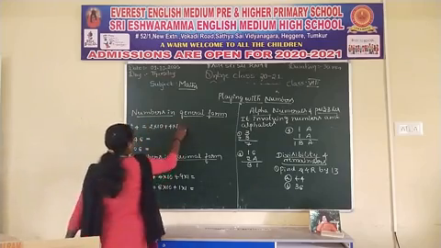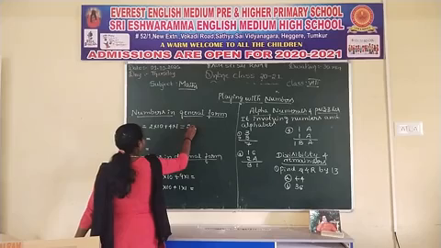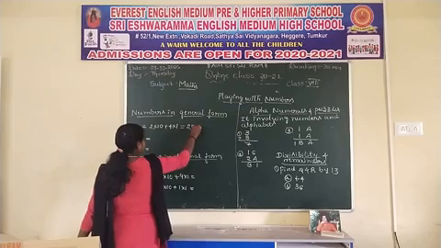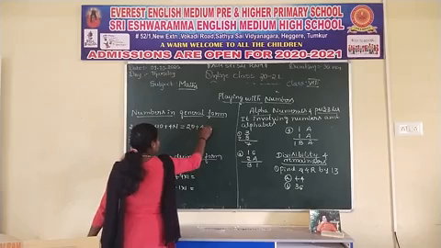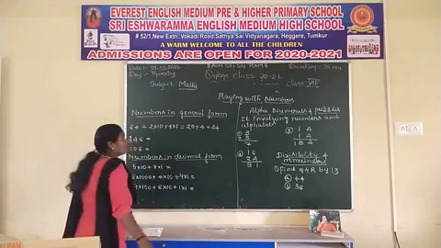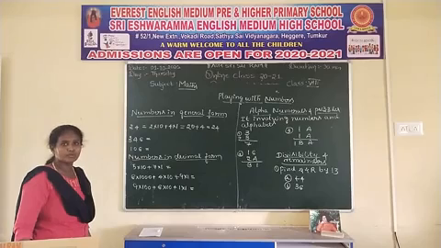See here, 2 into 10 is 20, plus 4 ones are 4. 20 plus 4 is 24.